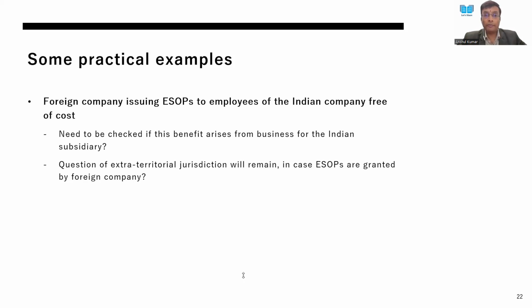However, if you are giving free trial subscription to a chain of distributors, to people who are ultimately going to resell it further, it is open to questioning by income tax authorities, and they may come and challenge that this is a benefit which has been passed on.